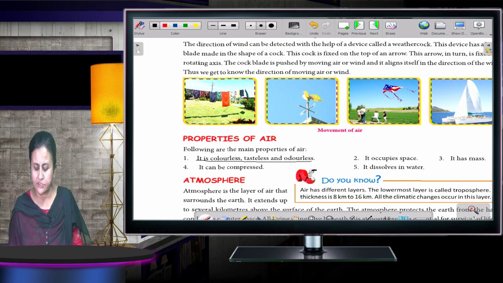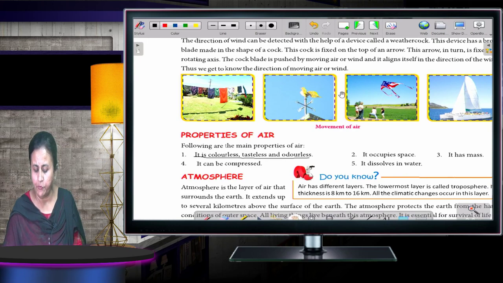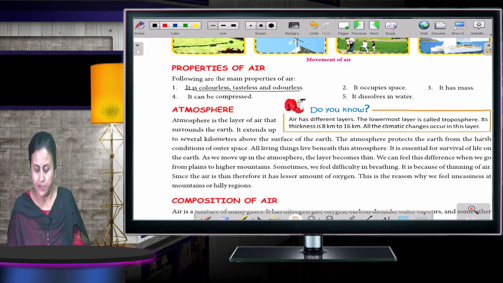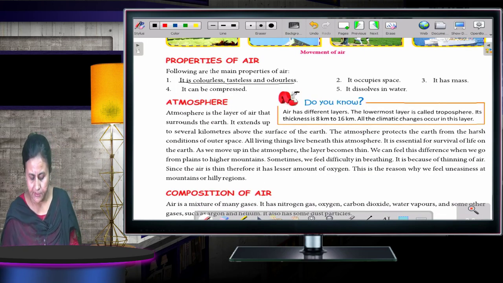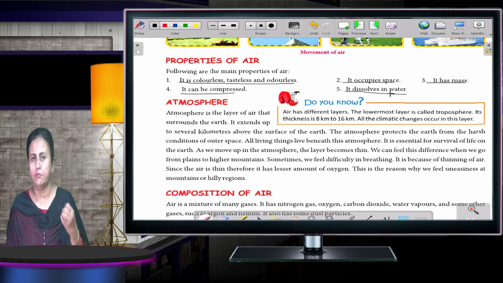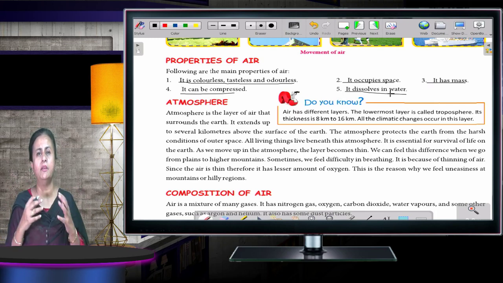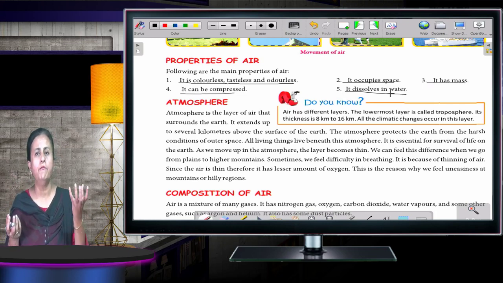Now let's start. The next topic is atmosphere. But there are a few more properties left. I am so sorry. The next is it occupies space, it has mass, it can be compressed and it dissolves in water. What is mass? It means it has weight. If you weigh a balloon which is not blown, it would be light. But if you blow air into it, you will feel the weight of the balloon.